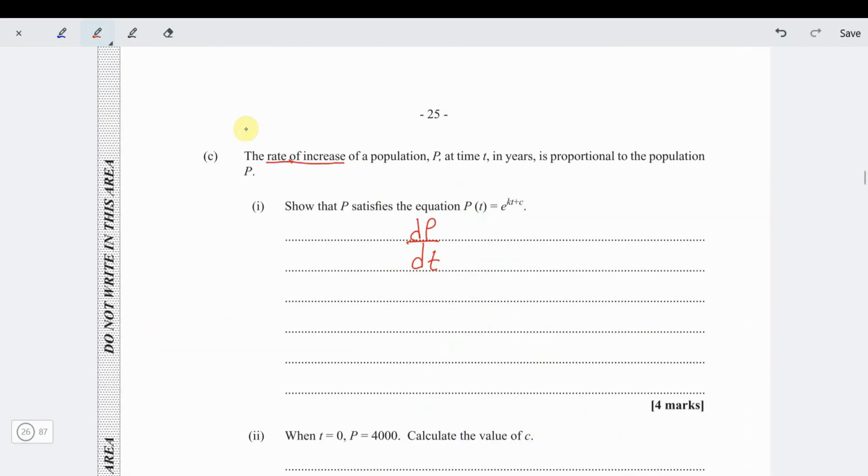So rate of increase we know is dP by dt, population with respect to time. They say it's proportional to the population P. So in other words, we're saying then that dP by dt is equal to k times t. So in that case now we can cross multiply to say dP is equal to kt dt. Now we're going to integrate both sides. So remember, this is really 1 dP. So we can integrate both sides now. Integrating both sides, when you integrate 1, you get P.